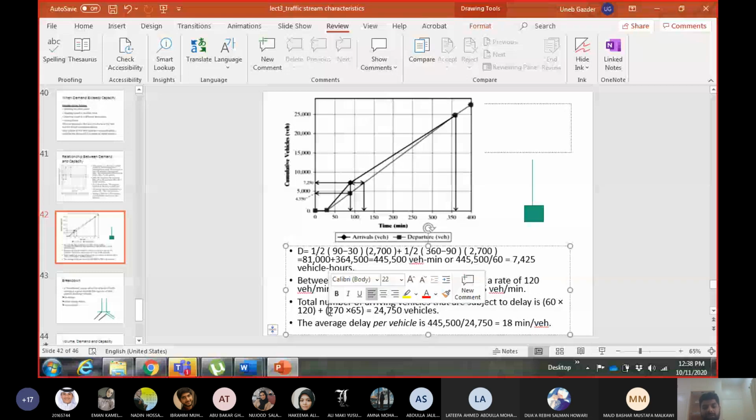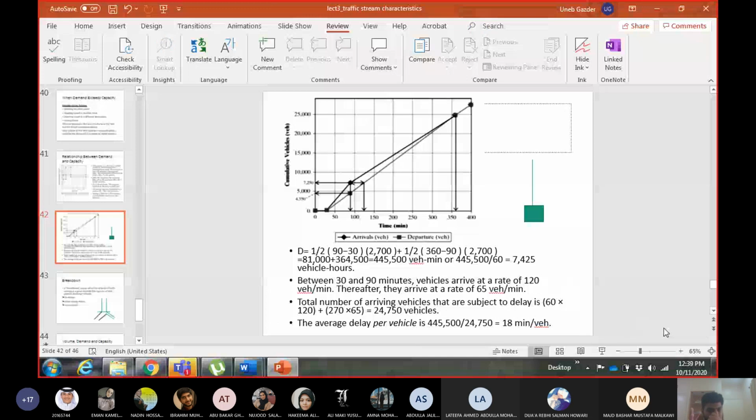So how many vehicles are facing the delay? 24,750. See, 24,750 vehicles are facing the delay. Okay, so because of a queue of 2,700 vehicles, 24,750 vehicles are facing the delay. So you can see, if you just said that okay, fine, there will be a queue of 2,700 vehicles, and only these vehicles face the queue, you are underestimating the effect of the queue. Okay. So a total of 24,750 vehicles will face the delay, from the start of the queue till the queue is completely gone.